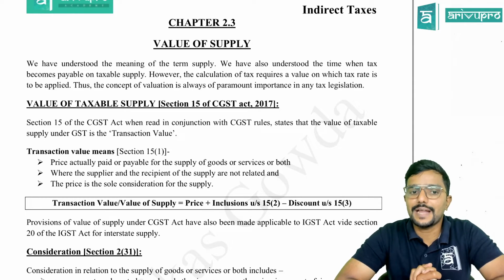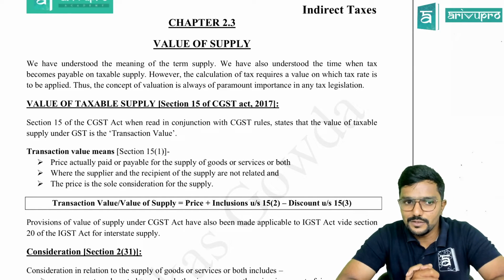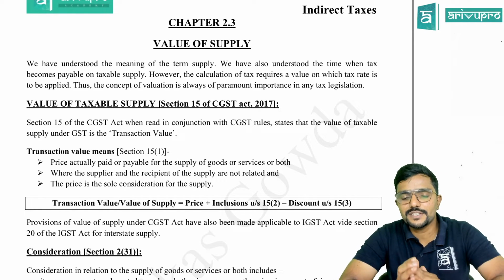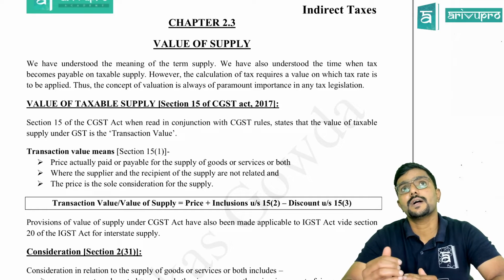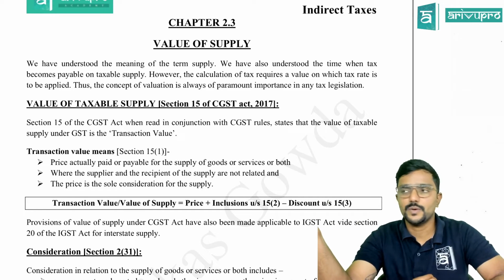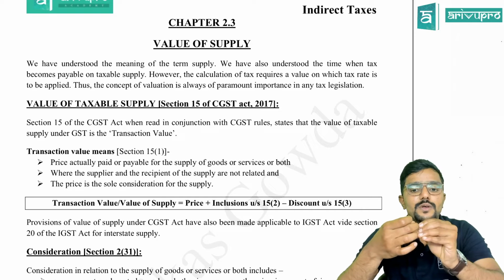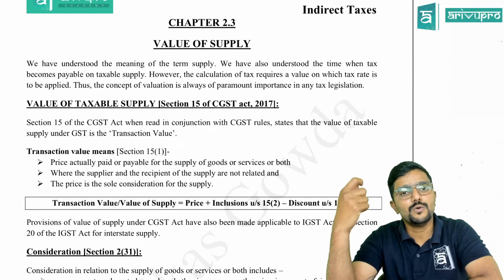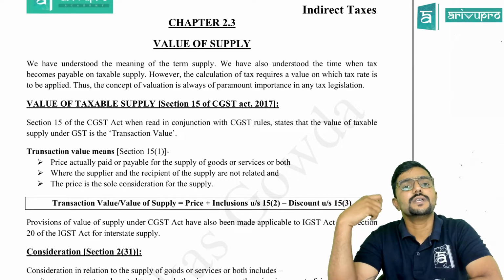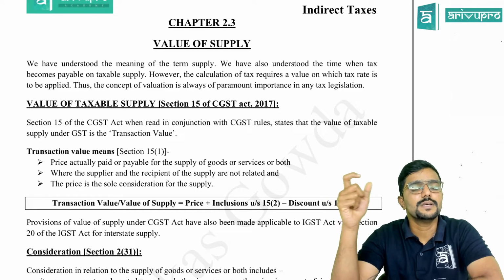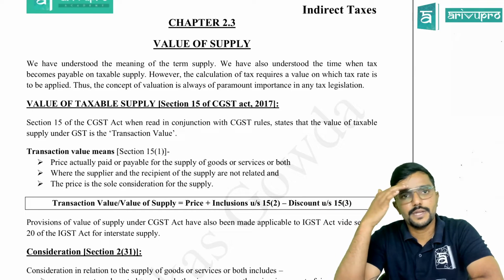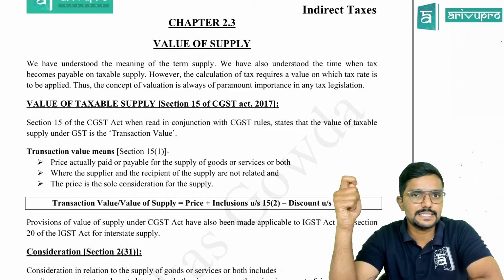Chalo. Value of taxable supply, section 15 of the CGST Act 2017. See guys, if you learn this properly, to some extent it will also help you with the customs topic. Under customs also we learn how to calculate the value on which IGST would be levied, because import and export are treated as interstate supply.